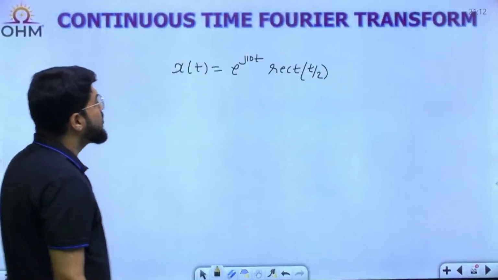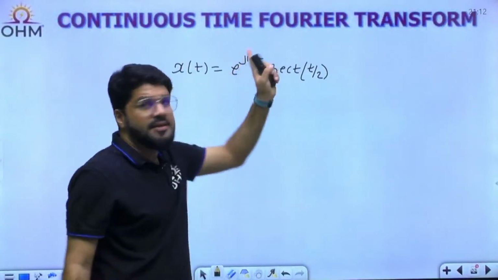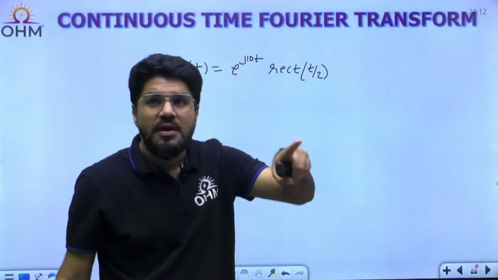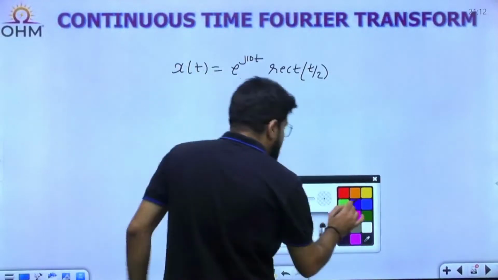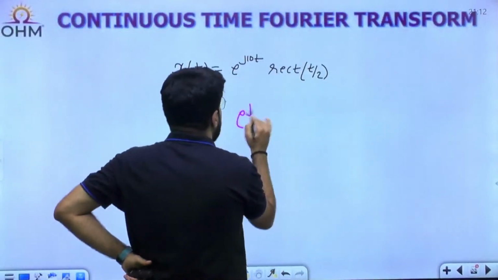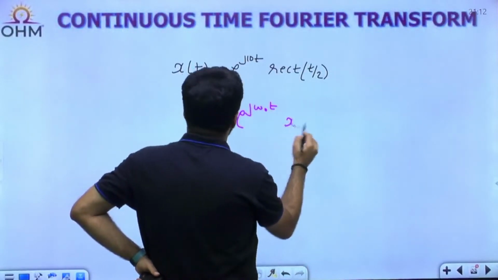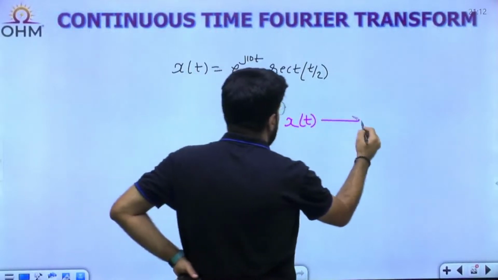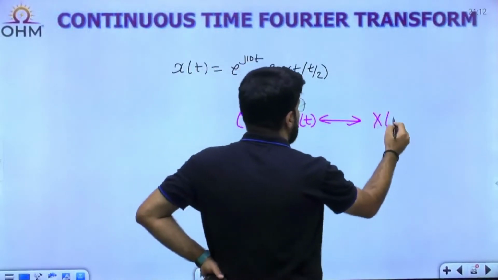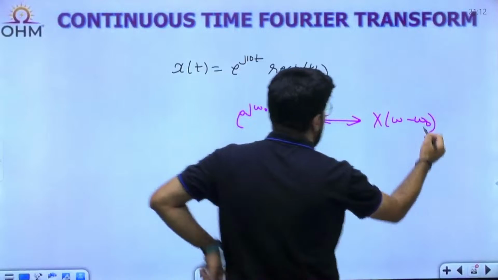Now, the exponential term in the time domain, which property? Frequency shifting property: e power j omega naught t into some signal x(t) will have the Fourier transform X of omega minus omega naught, opposite sign.